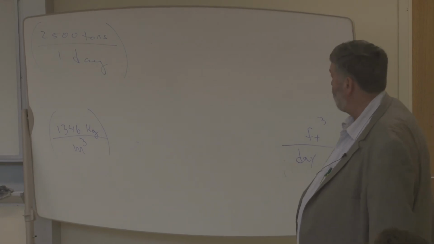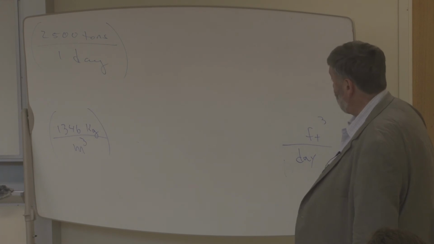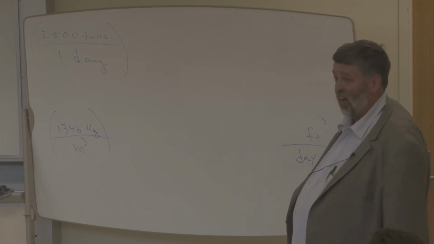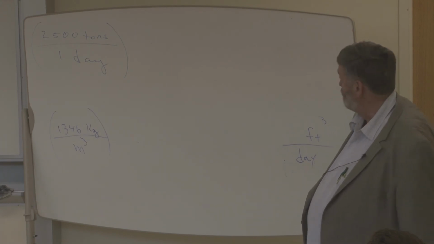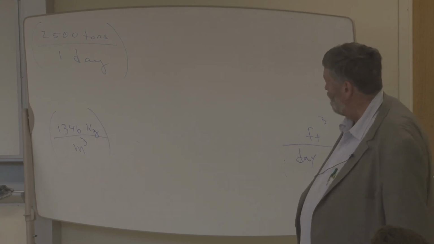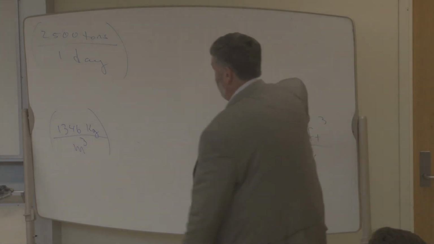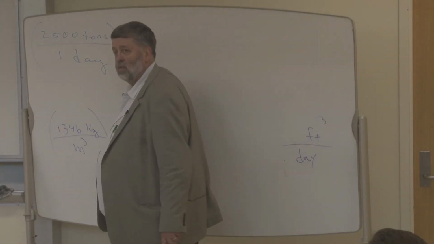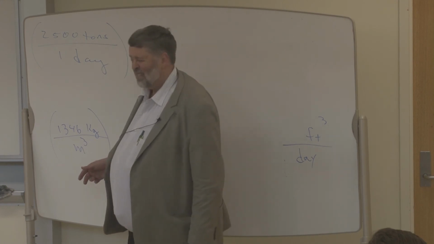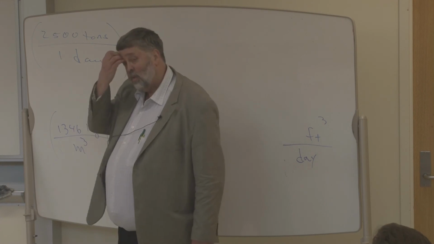I'm going to use it somewhere in this conversion factor. I can convert meters cubed into feet cubed. You think I should just stick this thing in here someplace? I could convert meters cubed to feet cubed.